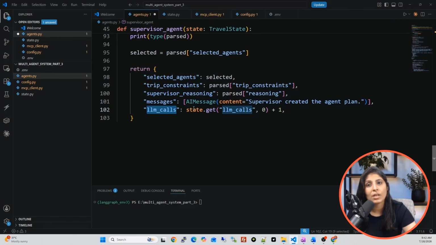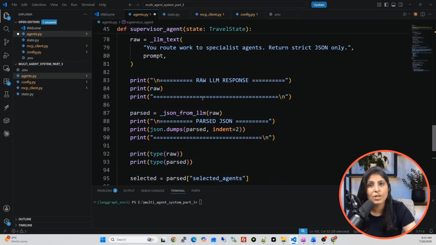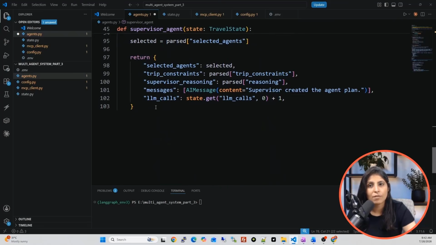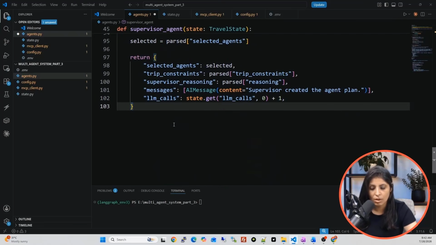And after that, we are incrementing the LLM call, because over here we use the LLM, right? We use this function and this function is using LLM. So that's why we incremented the LLM call. So this is how you create supervisor agent. Our first feature, which I've told you we will add in our part 3 video, is added. We have added the supervisor agent. This supervisor agent will select the agents based on the user's query.